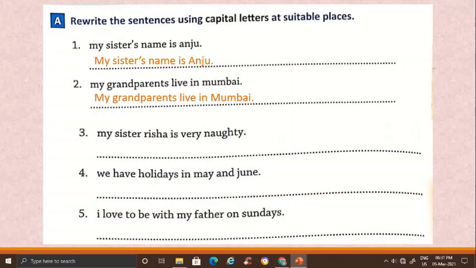3. My sister Risha is very naughty. In this sentence, M in my will be capital, first letter of a sentence. Risha is the name of a girl, so R in Risha will be capital. My sister Risha is very naughty. M capital in my, R capital in Risha.